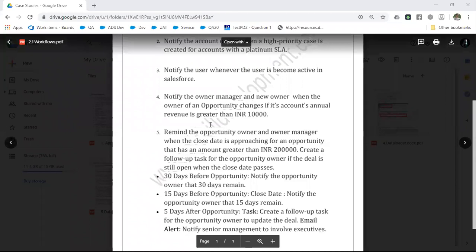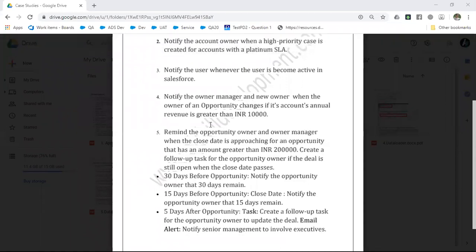Remind the opportunity owner and the owner manager when the close date is approaching for an opportunity that has an amount greater than 20,000. In general, an opportunity is nothing but a record which holds. How many of you have an idea of the business behind this particular object called opportunity?